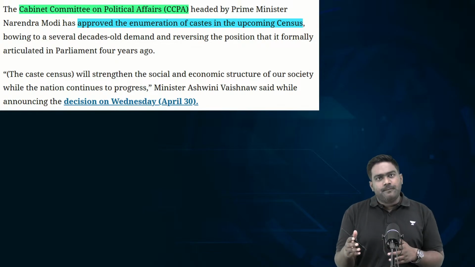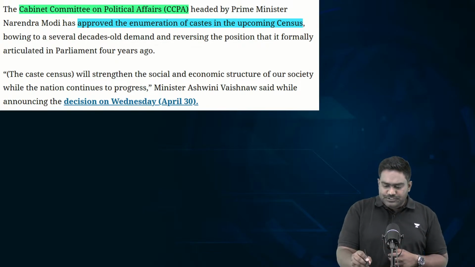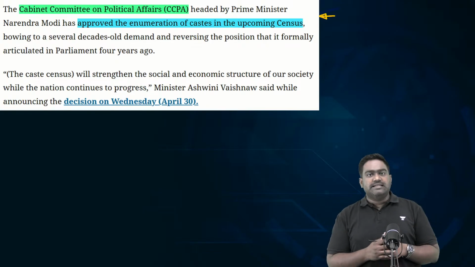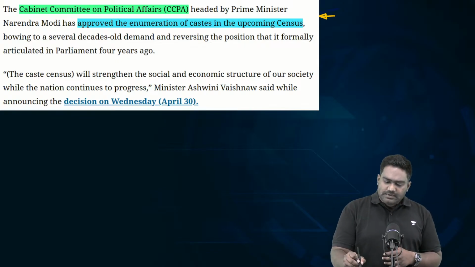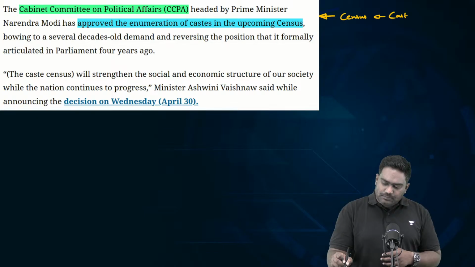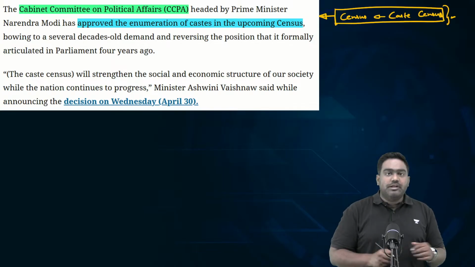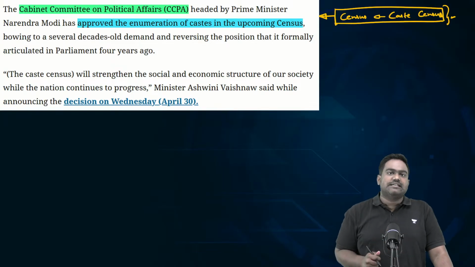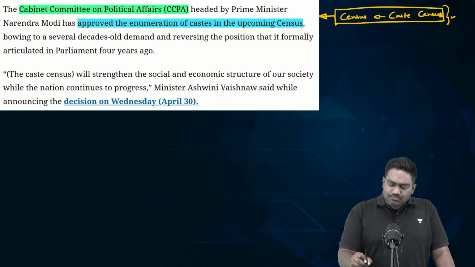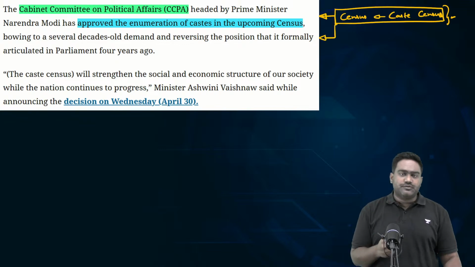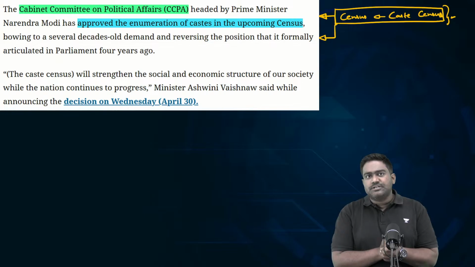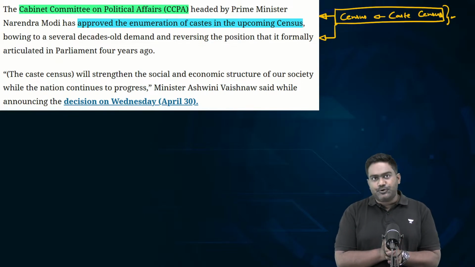Just the other day, the government of India announced that in the upcoming census exercise, caste census would be an integral part of it, which means for the first time ever post independence, India would be carrying out caste enumeration as part of the census exercise. So, why is this important? What is the relevance of this? What could be the impact, the consequences? That is what we have to learn and understand today.